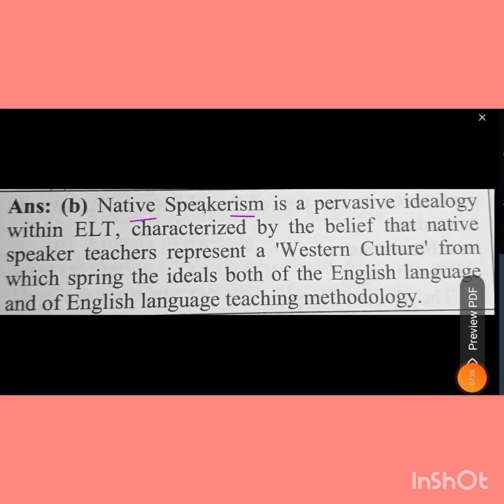Native speakerism is a pervasive ideology within ELT, English language teaching, characterized by the belief that native speaker teachers represent a Western culture from which spring the ideals both of the English language and of English language teaching methodology.